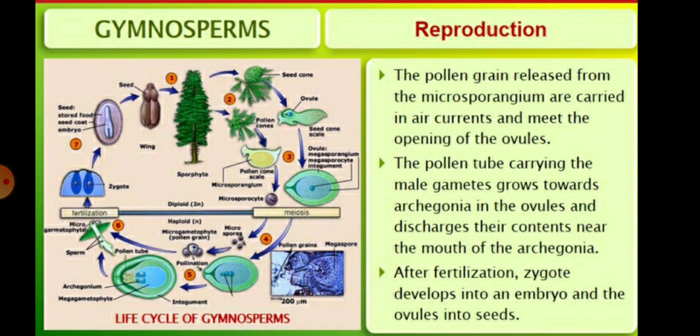After the fertilization process, we know the fusion of the male and female gamete is called fertilization. After fertilization, the zygote is formed and then develops into an embryo, and the ovules into the seeds. So, children, you can see in this picture the life cycle of the gymnosperm.